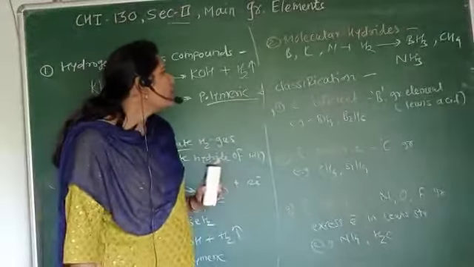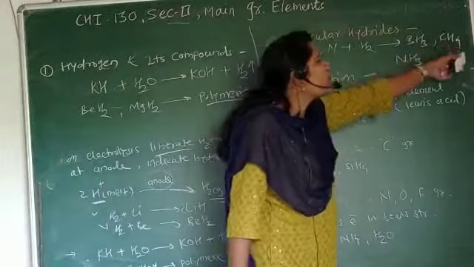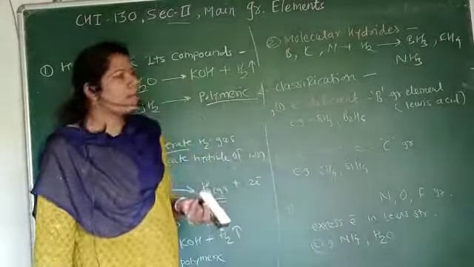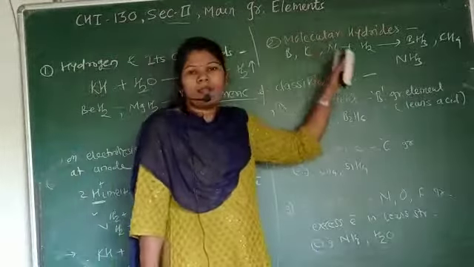The bond between them is covalent, that's why they are also called covalent hydrides.